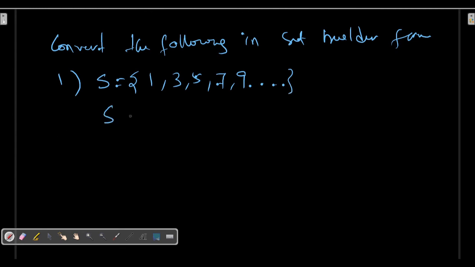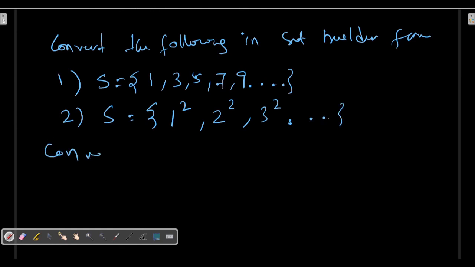And the second is 1 square, 2 square, 3 square and so on. Similarly, convert the following in roster form.